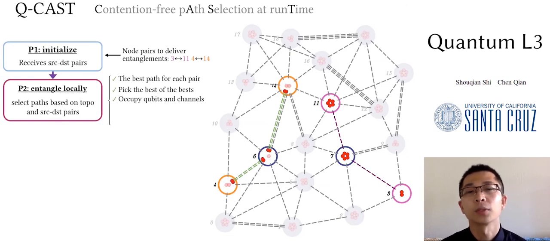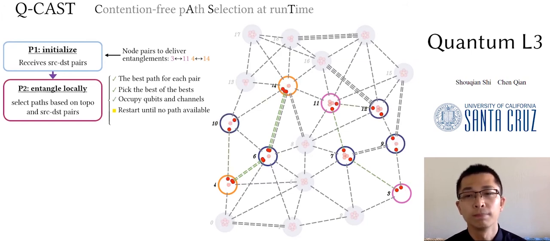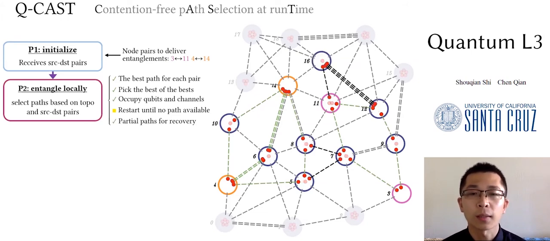The qubits and channels are allocated for the picked path, preventing resource contention with the following paths, which are not as good according to our metric and our algorithm. The selecting and occupying repeat until no more paths are available. These paths are called major paths. After major paths, partial paths are found and allocated with resources to recover from entanglement failures for previously selected major paths, as shown in black. Please refer to our paper for the algorithm to select partial paths.